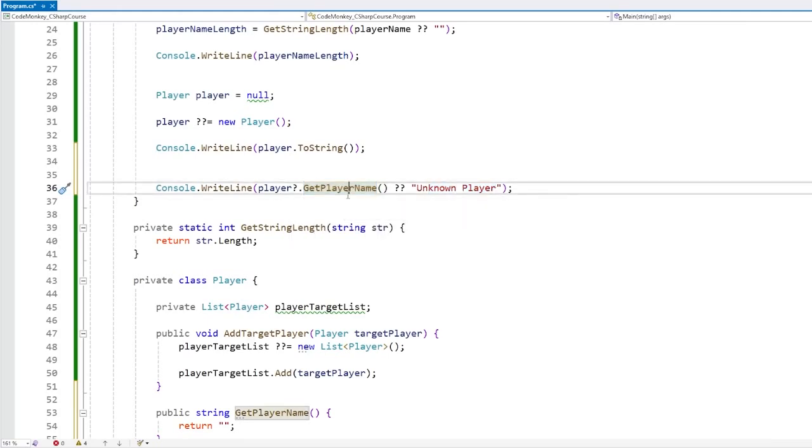And by the way, since the whole point of this entire operator is to do a null check, naturally it can only work on nullable types, like reference types.